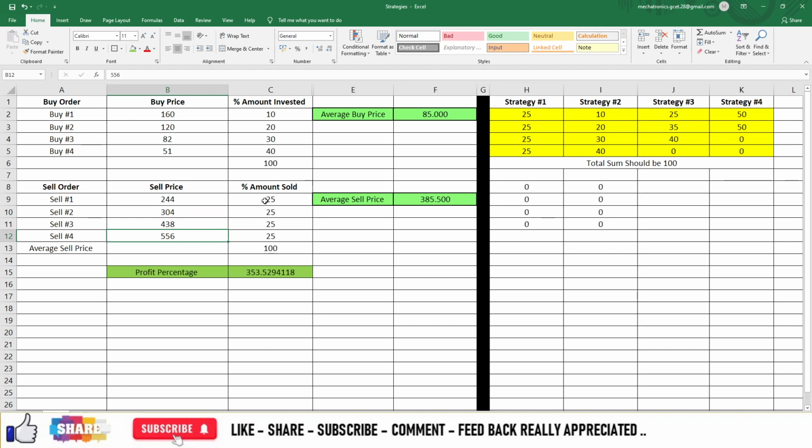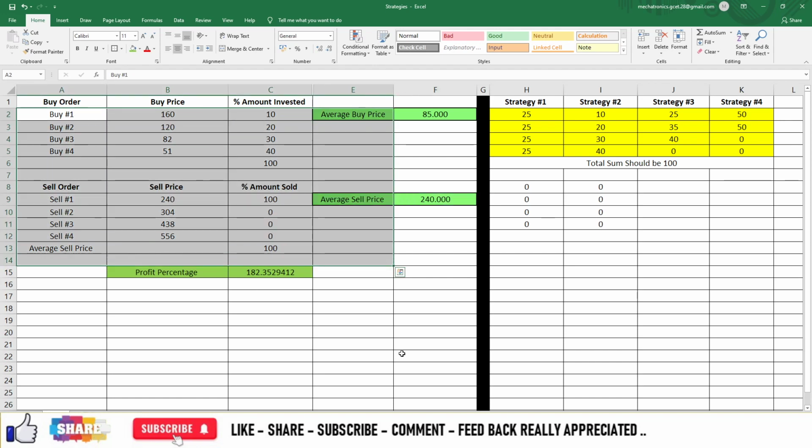So your average selling price will be 385. So average buying price was 85, selling price is 385. So still you will make a profit of 353%. If you sell everything at about 240, for example, and let us keep that at 100%, your average selling price is 240 and you will make a profit of 182%.